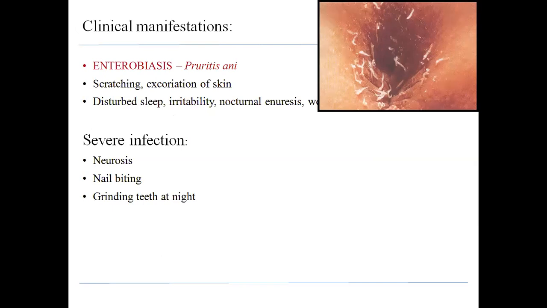So we'll be seeing a raw denuded area around the anal region. Also, due to the itching there would be redness, and it will cause disturbed sleep, and bedwetting, that is nocturnal enuresis, might also be seen. In case of severe infection, it might also cause neurosis, nail biting, and grinding of teeth at night. It is one of the key features to identify whether the child is suffering from infection or not. And you can see the perianal region being infested by so many worms. They have come out in the night to lay the eggs in this picture.